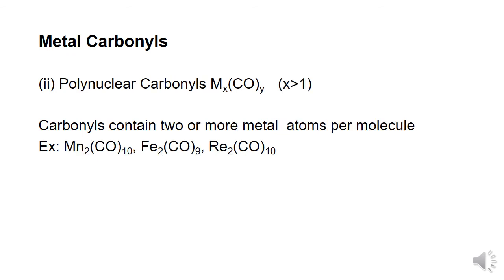The polynuclear carbonyls are represented by the general formula Mx(CO)y, where x is greater than 1. Here, polynuclear metal carbonyls contain two or more metal atoms per molecule. Examples for polynuclear carbonyls are dimanganese decacarbonyl, diiron nonacarbonyl, dicobalt octacarbonyl, etc.